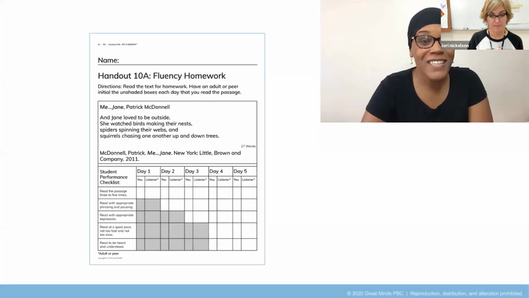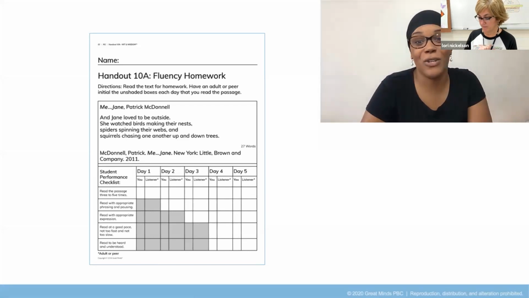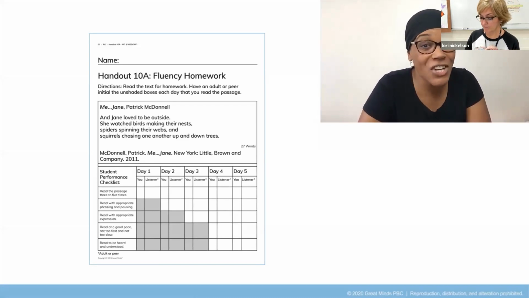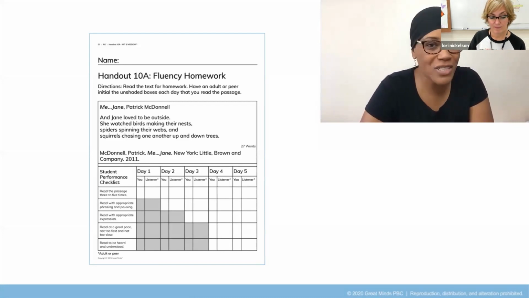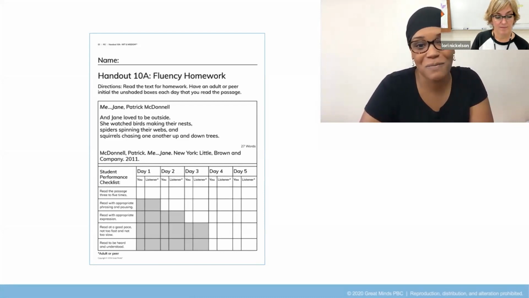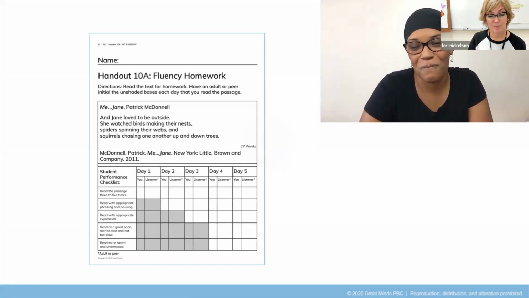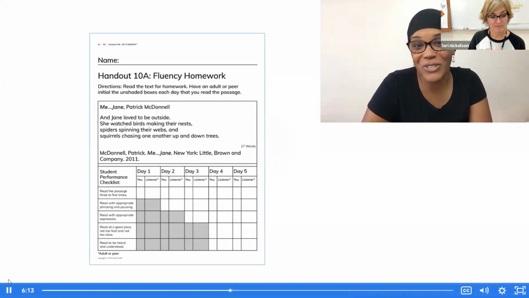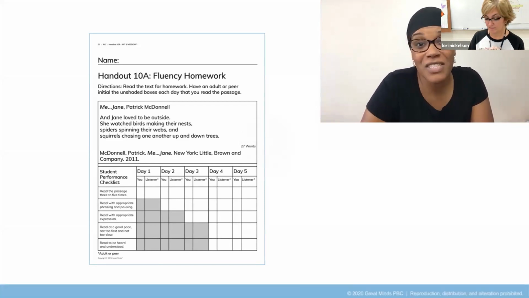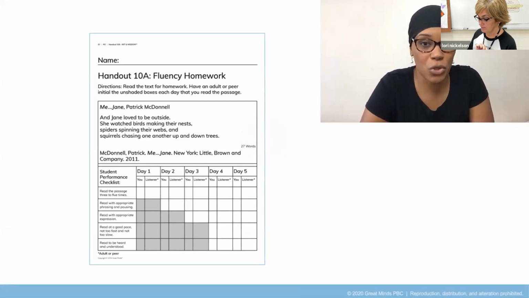I wonder, did you say that Jane learned how birds make nests and spiders spin webs? Mm-hmm. What about how squirrels chase each other? I'm sure you did. Now I wonder, how did Jane discover this about animals? Share with your learning partner. How did Jane discover this about animals? We said watched them. Let's see if we're right. I'm sure you said this too. Jane discovered this information by watching or observing.